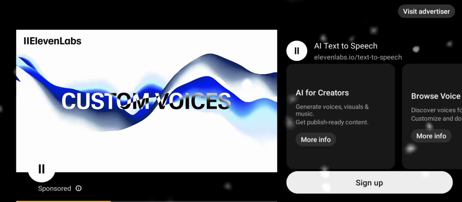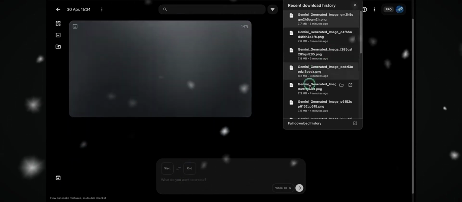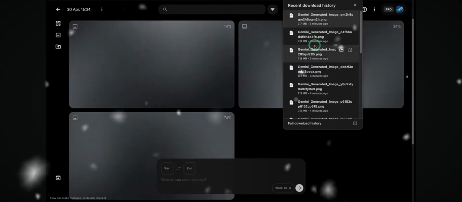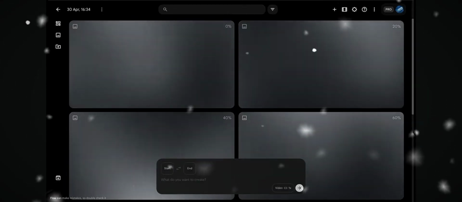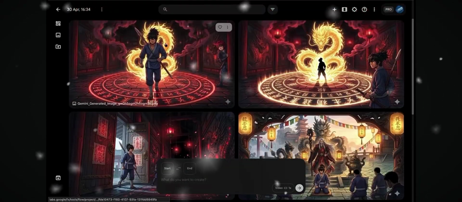Now for the next step, import. As you're uploading them, make sure you place each image in the correct order. This part is important because the sequence determines how smooth your animation will feel. If everything is arranged properly, the transition between scenes will look much more cinematic. As you can see here, I've already imported all my images, and now we're ready to move on to the animation stage.